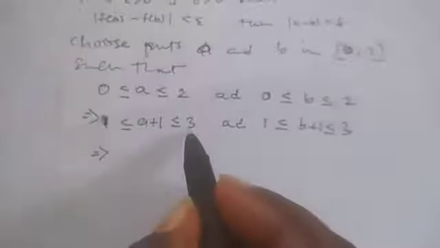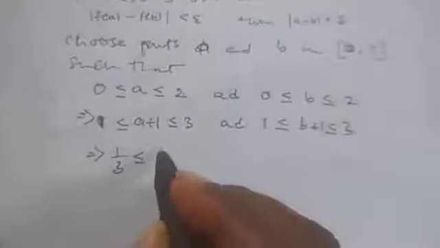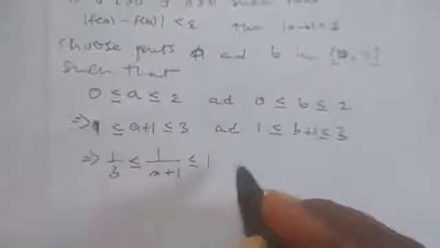But you see that it's at the denominator. So if you take reciprocal of both sides, this will come to be 1 over 3 is less than or equal to 1 over a plus 1, is less than or equal to 1.